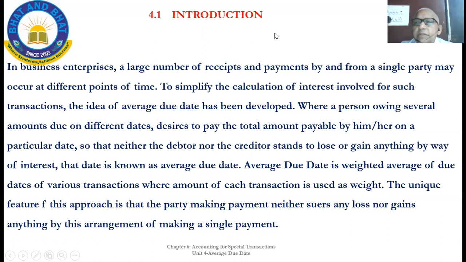Shall I move? What is the unique feature of this approach? The party making payment neither incurs any loss nor gains anything by this arrangement of making a single payment.